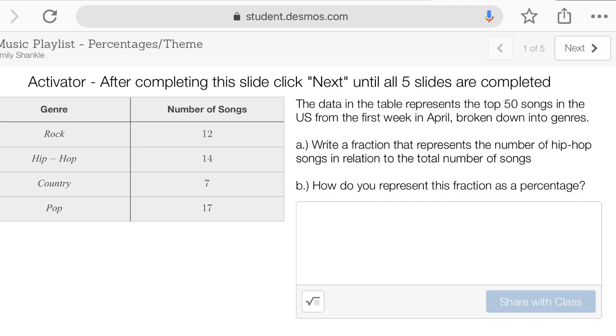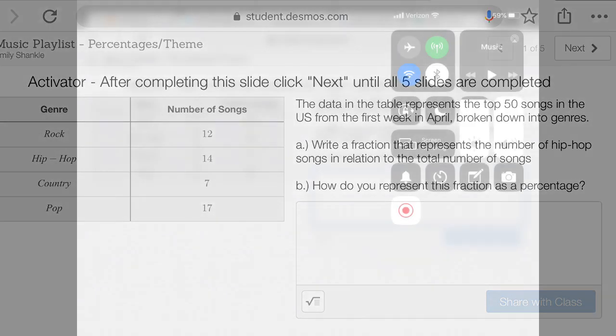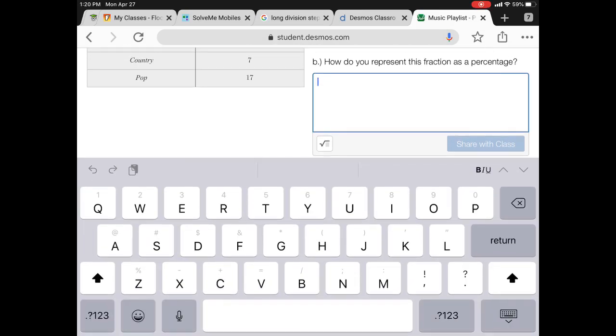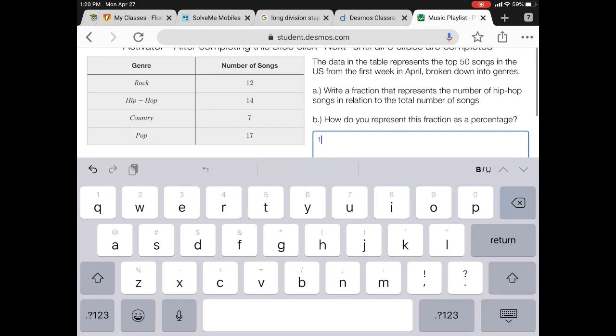The first activity has us looking at fractions and percentages. The first thing we need to do is add up the number of songs so we have a total. We start with 12 plus 14 plus 7 plus 17. This equals 50. For the future, it helps that I know that 2 groups of 50 equal 100. So 50 times 2 equals 100.